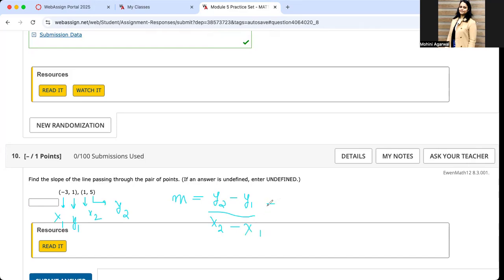Now y2 has a value 5, y1 has a value 1, divided by x2 has a value 1 minus x1, which has a negative value, so we put it in parentheses. So what do you have? 5 minus 1 is 4. 1 minus of minus 3 is again 4, which gives you a slope of 1. That should be how you will approach problem number 10.